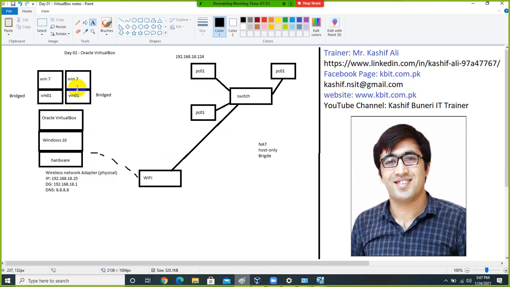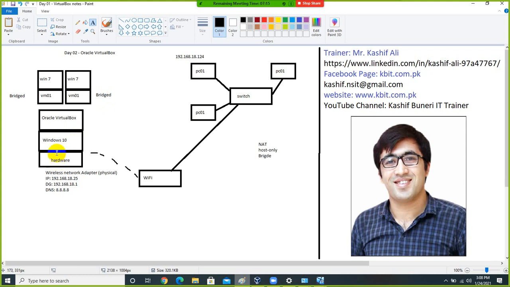So if you want your virtual machine to be accessed from physical machines, and you also want your virtual machine to get access to the internet, in that case we will select the bridge option.